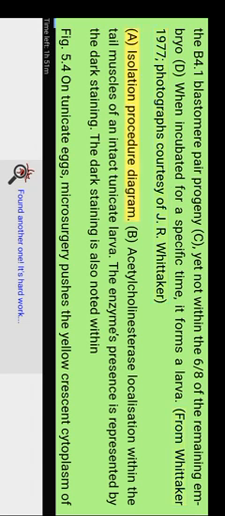Whitaker. A. Isolation procedure diagram. B. Acetylcholinesterase localization within the tail muscles of an intact tunicate larva. The enzyme's presence is represented by the dark staining. The dark staining is also noted within.